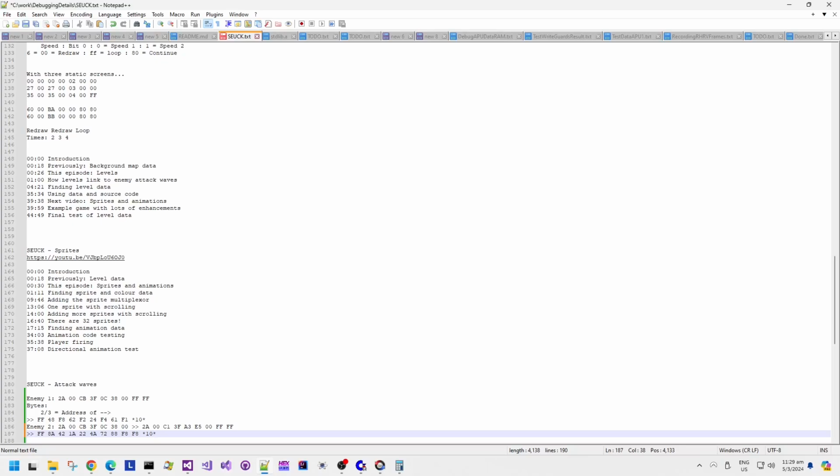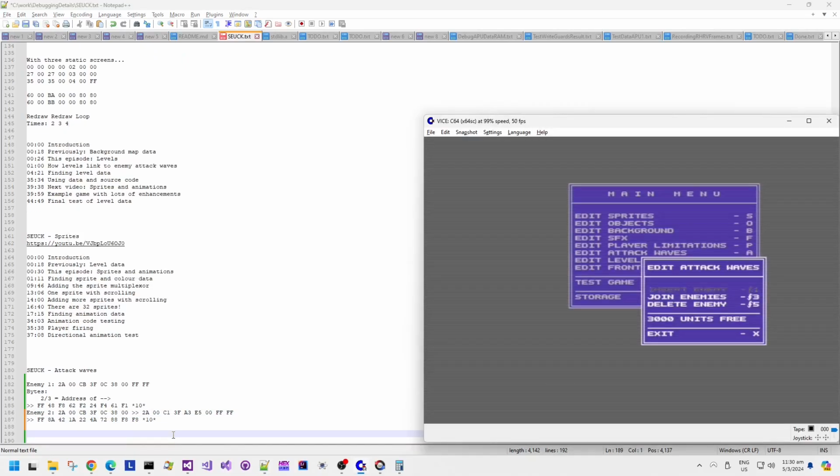Okay, it does look like the top part of that memory is decreasing or descending. So that's interesting to note. So I think we can safely say that bytes 2 and 3 in that 7-byte structure point to the movement data. Not all of the bytes in that 7-byte memory structure have been mapped out yet,